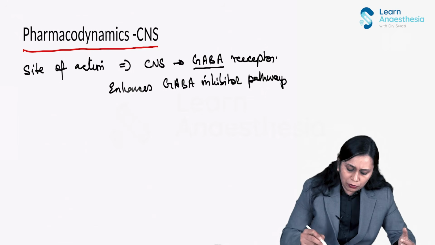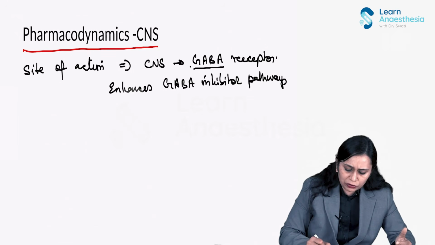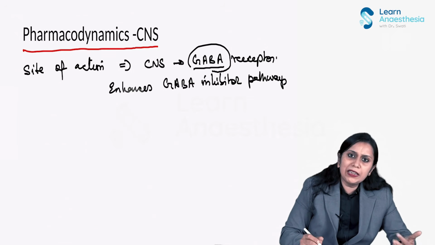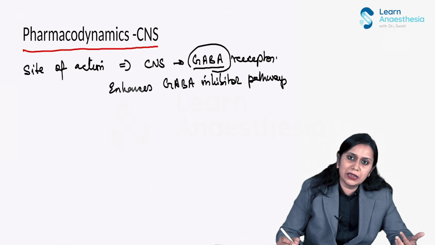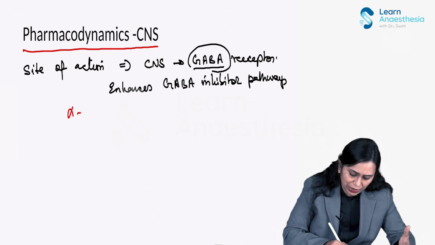Now propofol not only acts on the GABA receptor, it can also act on some more receptors. Its effect on some more receptors has been shown, like it can act on the alpha adrenergic receptor.